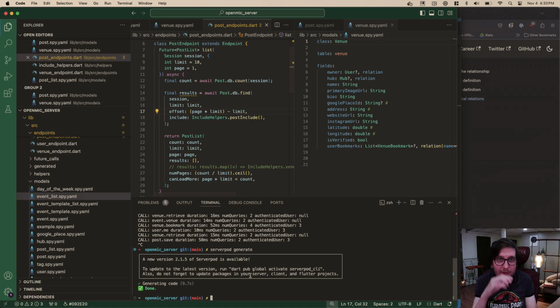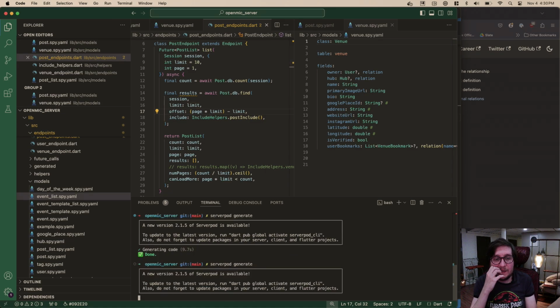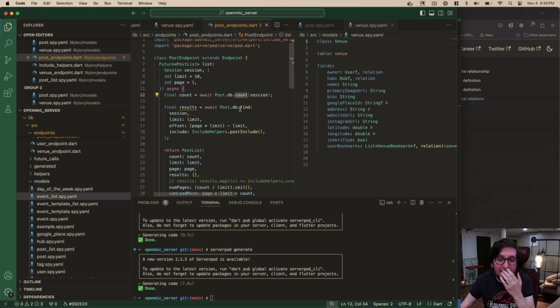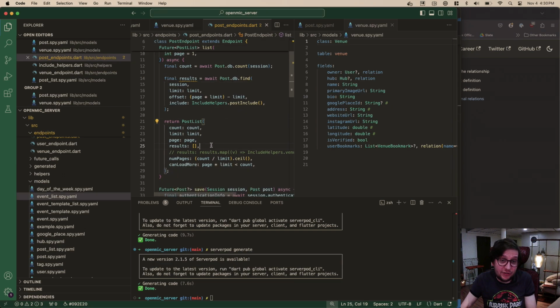And let's run Serverpod generate again. Oh, look, we got an updated version. We could update our version of Serverpod if we wanted. Problem for another day. Actually, I don't think this will require a DB migration, because under the hood it still uses the same sort of format. Let's just try though.